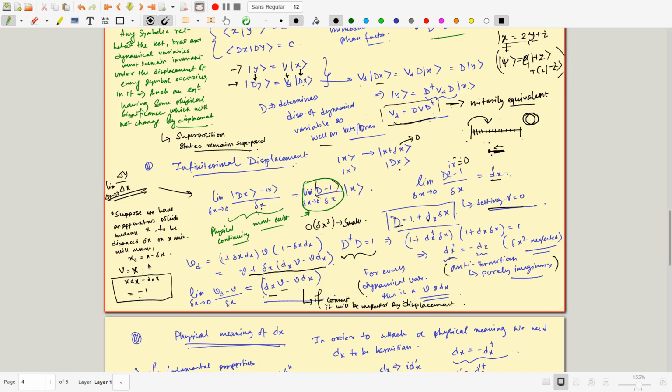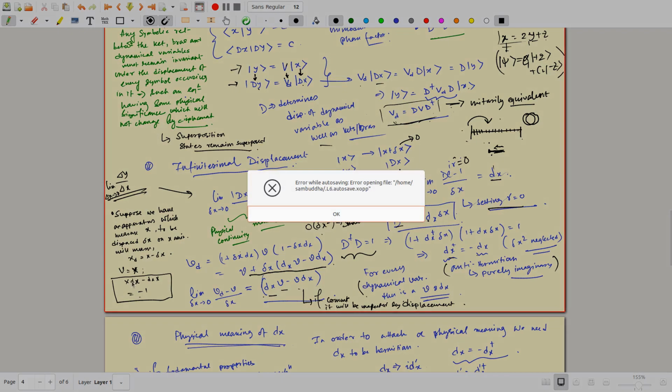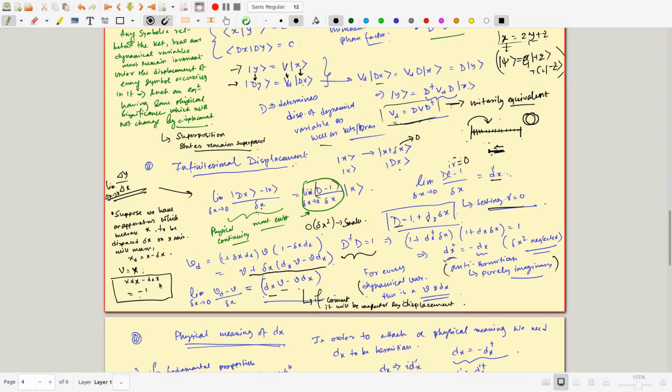So if v is x, that tells me this x operator and this dx operator form a relation like this. This is a very important relation. We know what this kind of relation is called. This is a commutator relation that tells you x and dx, these two operators, must satisfy something like that. So now this is an important conclusion. If my operators are x and this translation operator, then they must satisfy a commutation relation of this form.